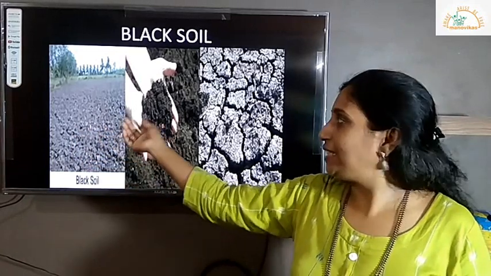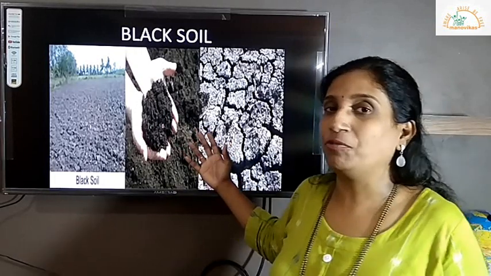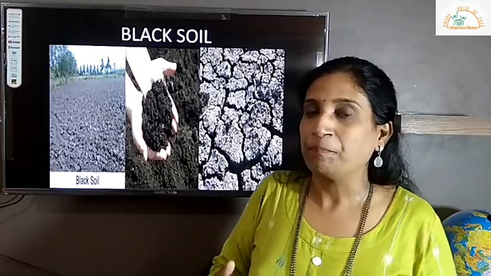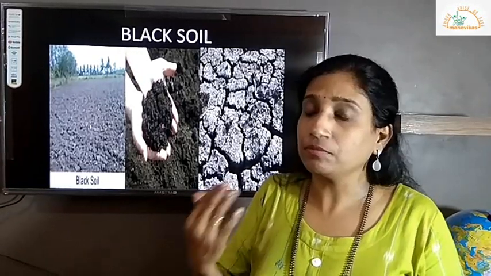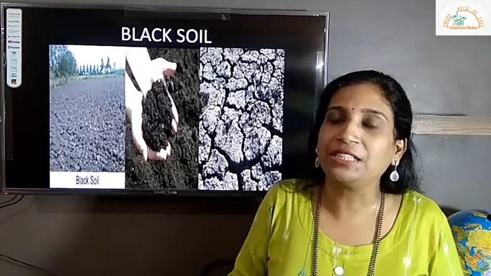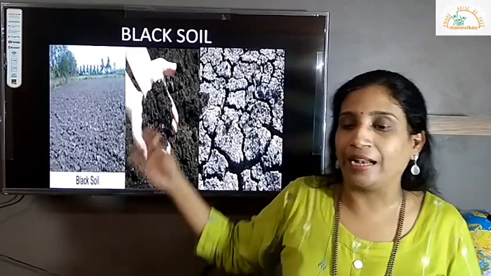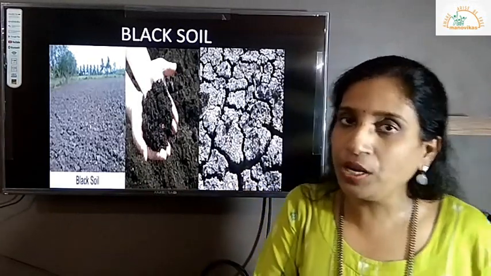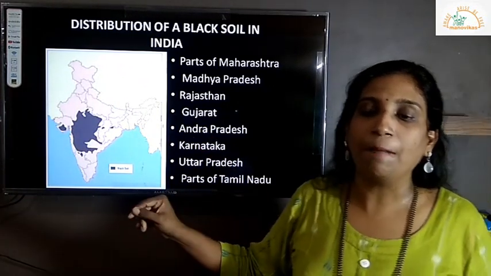It is fine grained. See the color. It has a special characteristic: a lot of moisture retentive capacity. It can hold a lot of moisture, being loose. In the rainy season it soaks the water because of the high water retention capacity. At the same time, in the extreme summer season, a lot of water is given out through evaporation, and the soil tends to crack. What we call broken ground is very commonly found in black soil. Now, distribution of black soil in India.